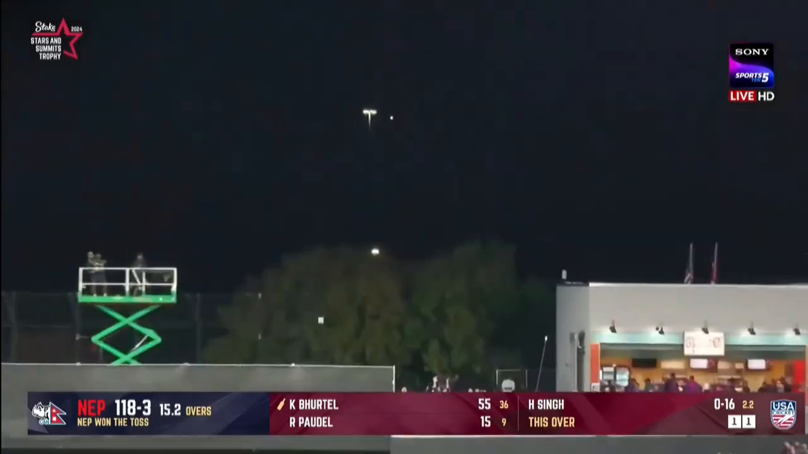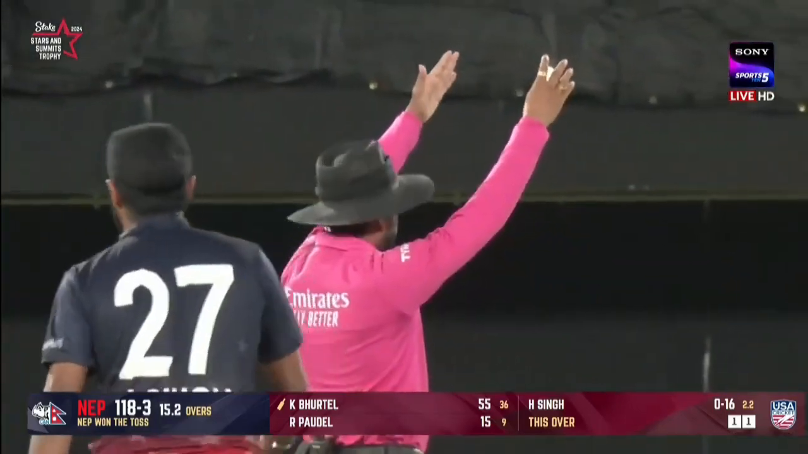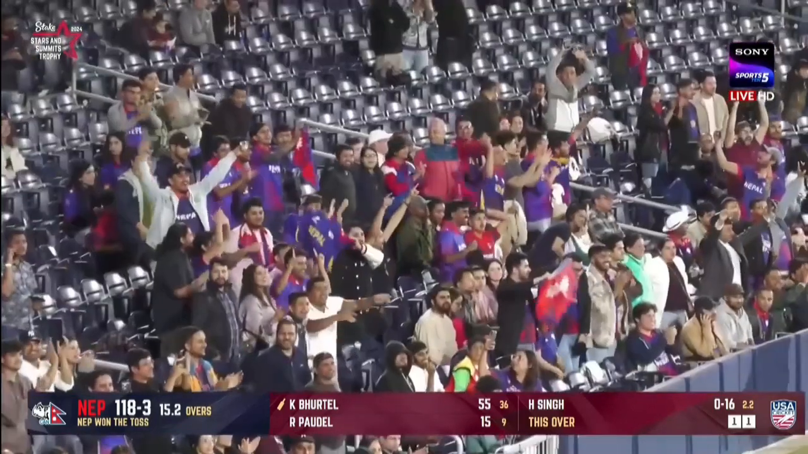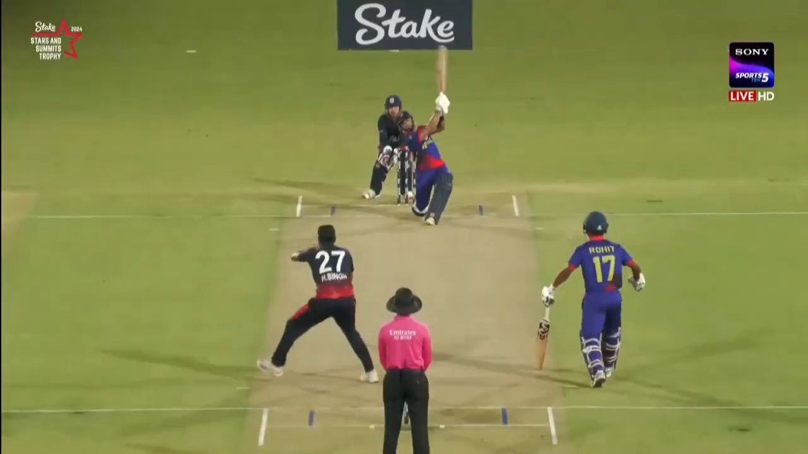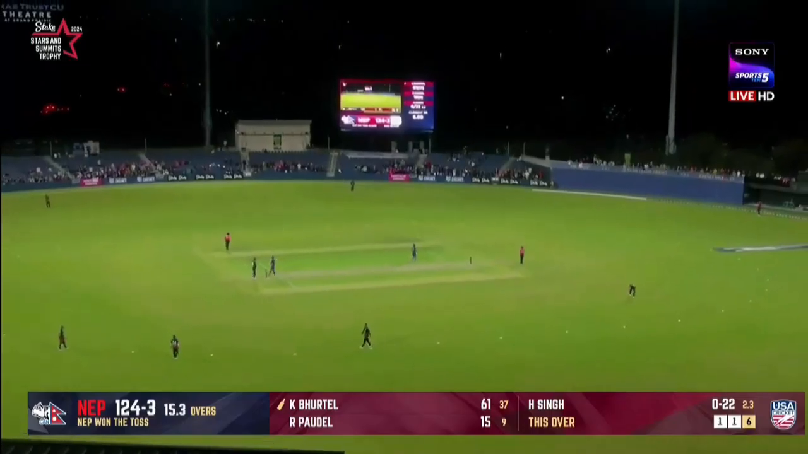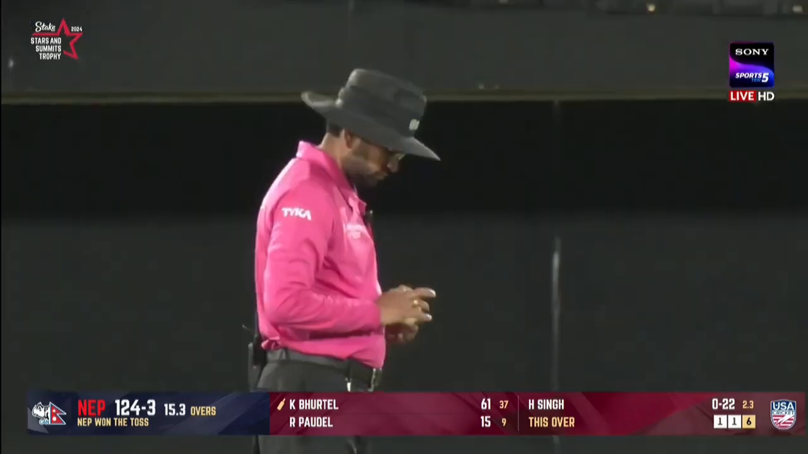Oh, that's an outstanding stroke. A volley. Sheer elation from the 6. Well, orthodox bit. This is far more orthodox from Kushal Bertel. This is what he's too hard. It's in the slot. He just strikes it clean.